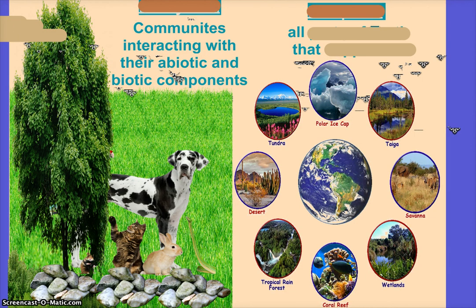What's that called? You learned that one. Not environment. This was on your first test. Environment is everything that surrounds you. This is organisms interacting with each other and their non-living components. What's that, after community? I'll give you a letter again. Ecosystem. There you go.